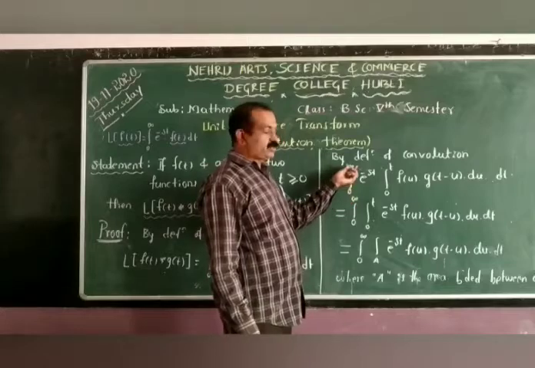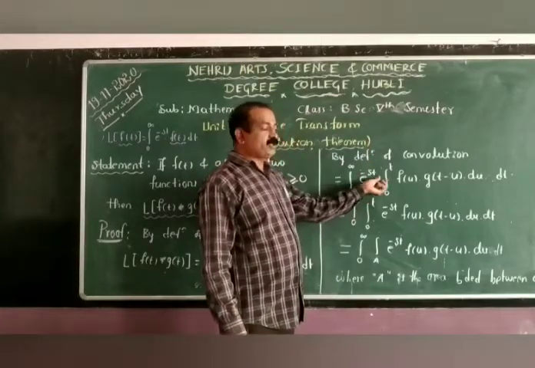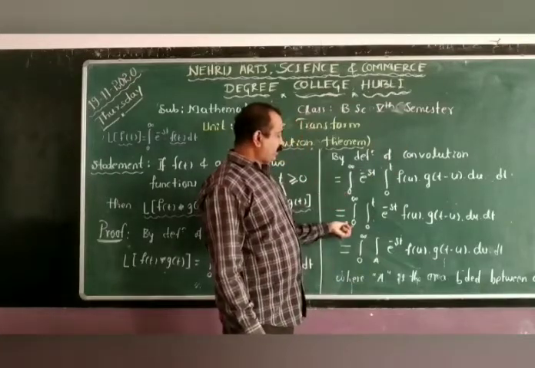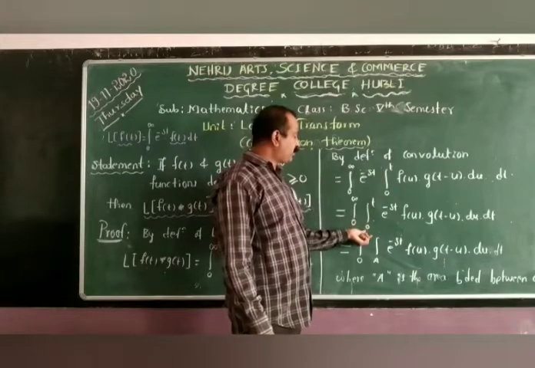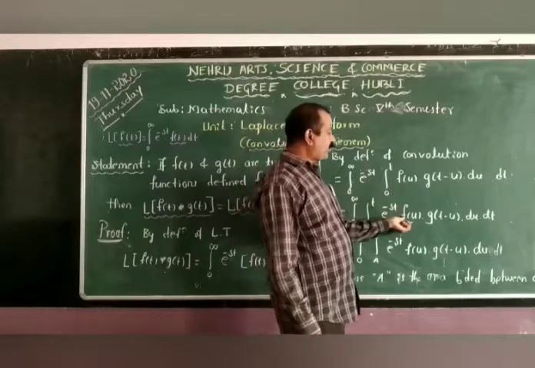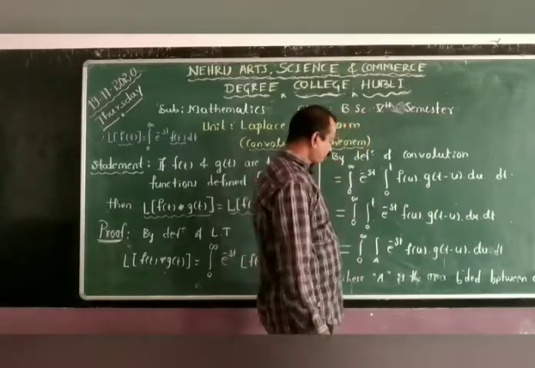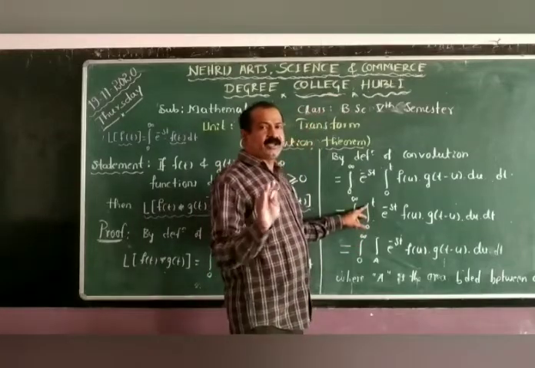One is the integration from 0 to infinity, and another is the integration from 0 to t. The remaining functions are e raised to minus st, f of u, and g of t minus u, into du and into dt. Du means with respect to u and dt means with respect to t.